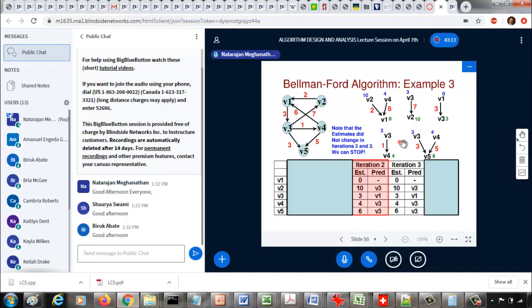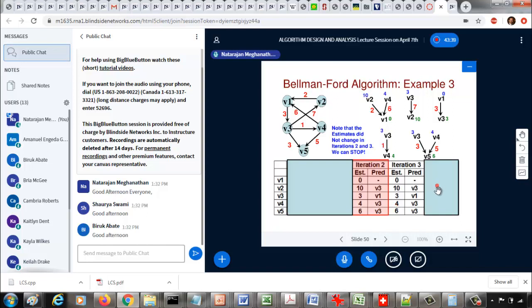And if we are not able to reduce the estimated path weight for even one vertex in the current iteration, so we had these values from the earlier iteration, and at the end of the third iteration we are still ending up with the same estimated path weights. That means we did not really reduce the estimated path weight for any vertex.